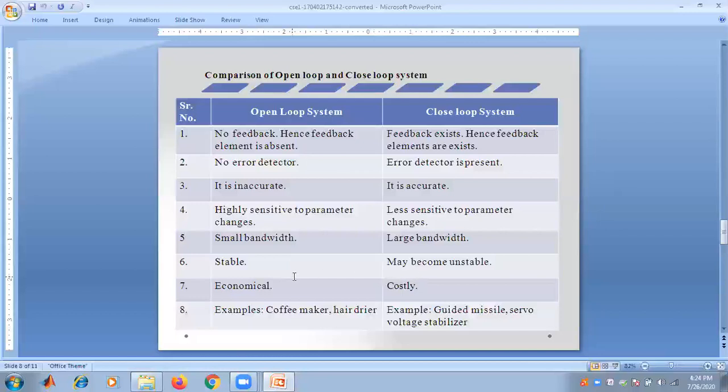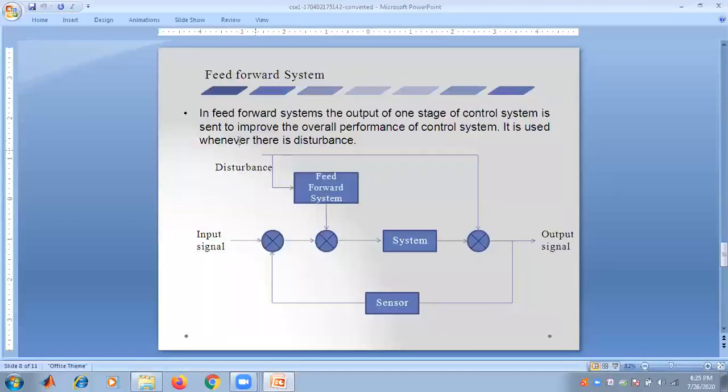For the economical aspect, the open loop systems are economical, but the closed loop system is costly. The examples for the open loop systems are coffee maker and air dryer. For the closed loop systems, the examples are guided missile and servo voltage stabilizer. So this is the difference between an open loop and the closed loop system. We have done a comparison of open loop and closed loop system.